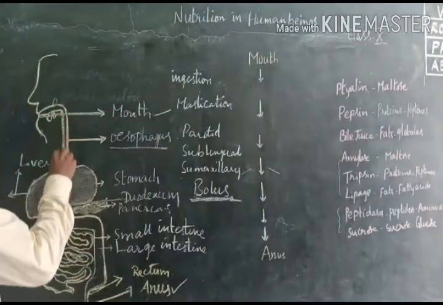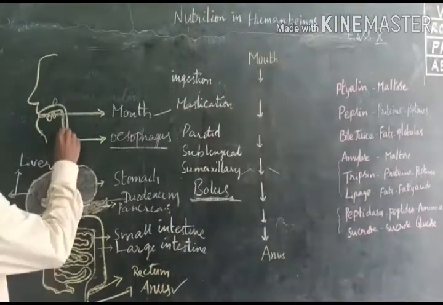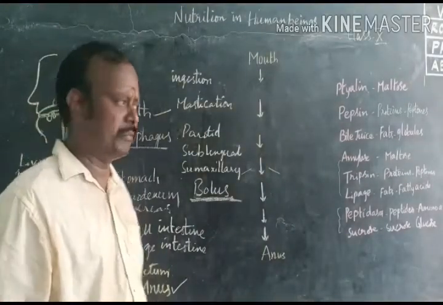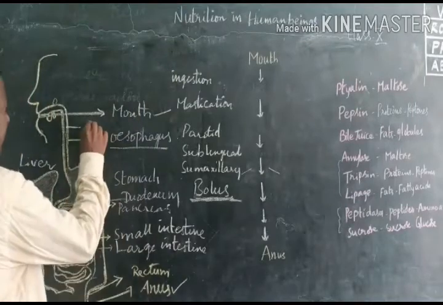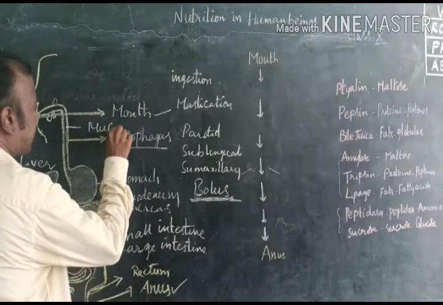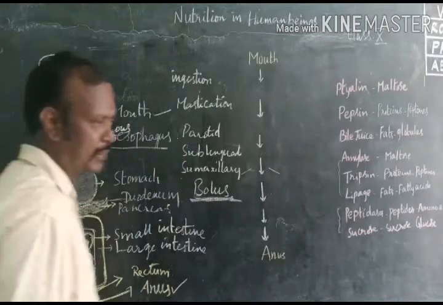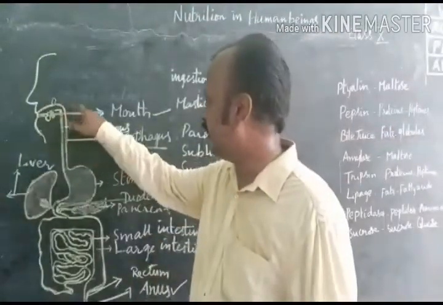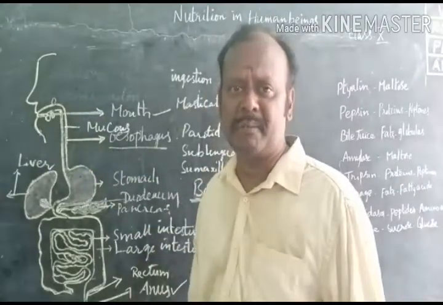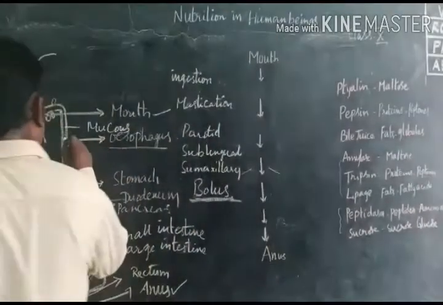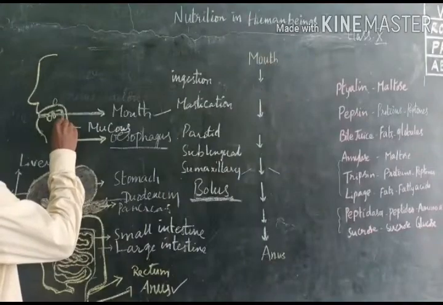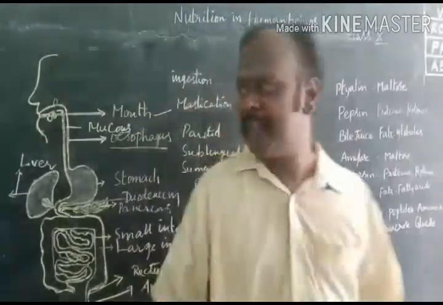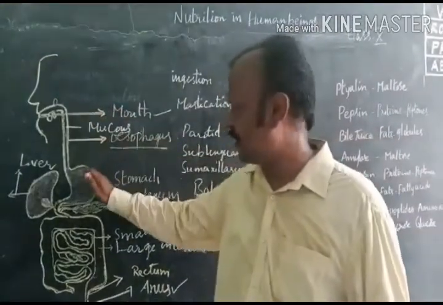The esophagus is a tube-like structure. Inside the esophagus, one membrane is present, called the mucous membrane. That mucous membrane secretes mucus. With the help of mucus, food material easily enters the stomach. In the esophagus, muscles contract and relax, and the food material enters the stomach.